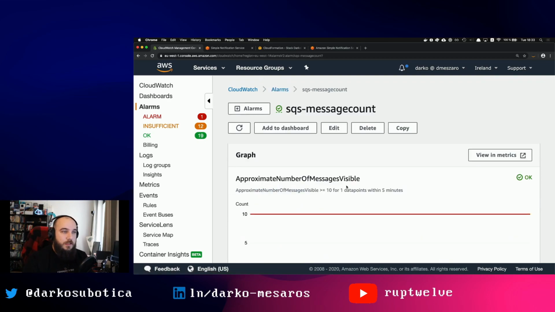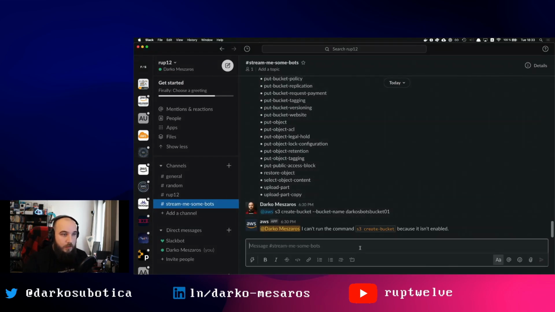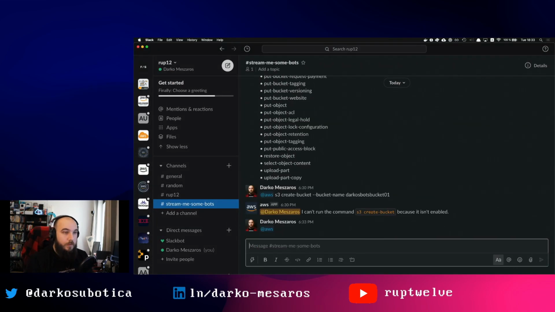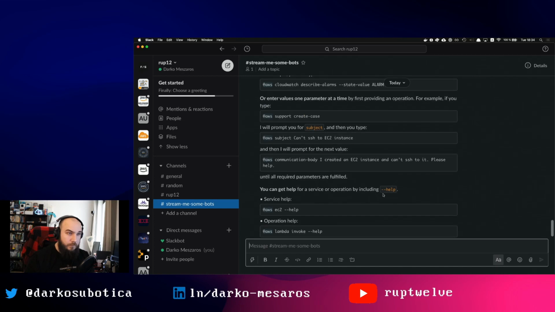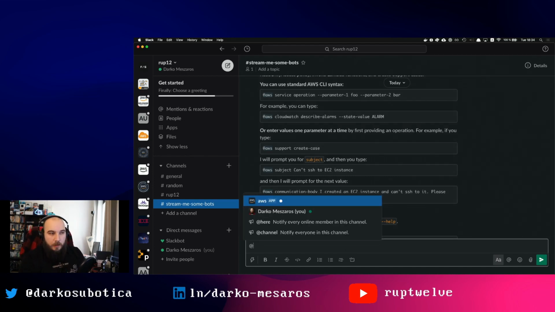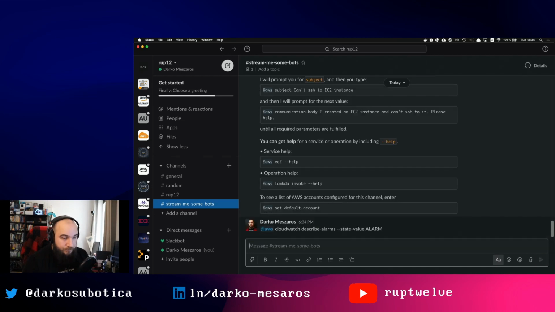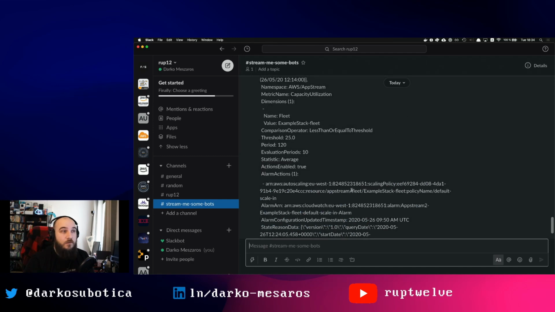Let's look at this SQS message count alarm. How does one have a look at an alarm with this? So if I go like this, at AWS, describe. It will show me all the things in alarm. There we go. It's great because it shows me an actual graph for each of the alarm states.